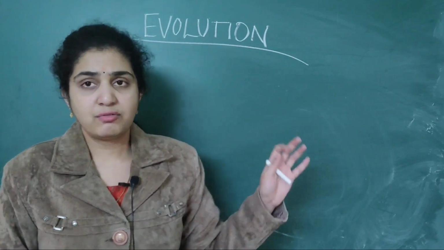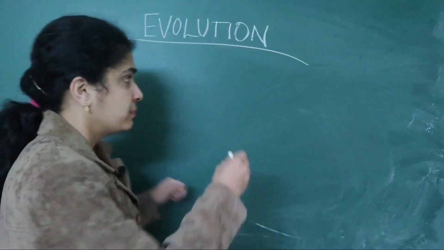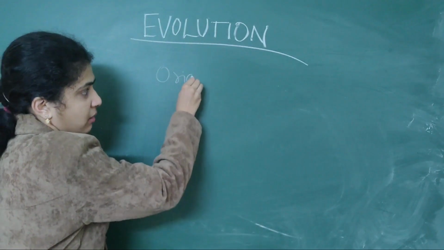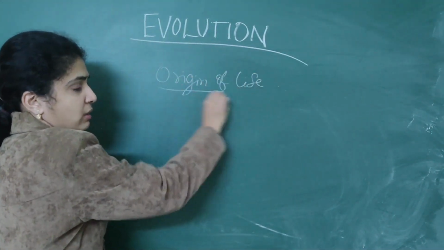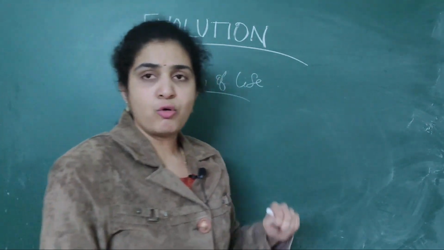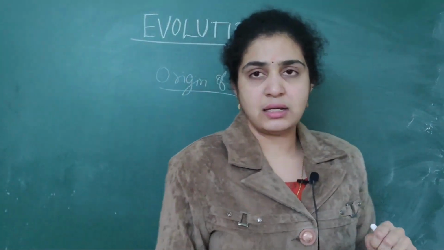When we start with the origin of life, I have already told you in the last class, there were four theories given by the scientists.